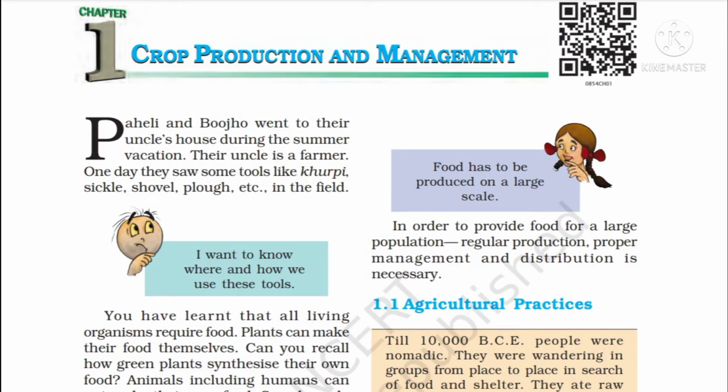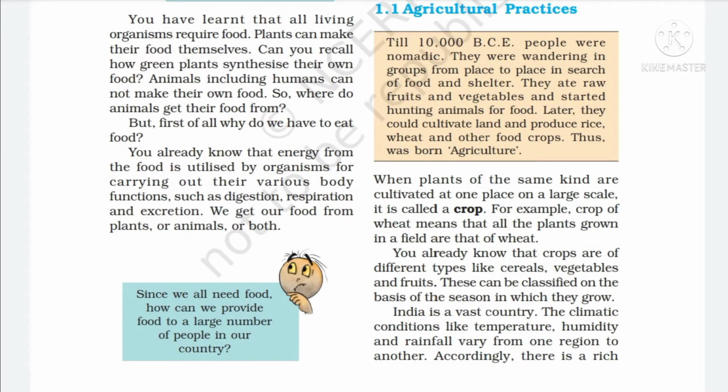Let's get started. We have learned in the previous lecture that food is needed for all living organisms, and they get their food from plants and other animals, but plants prepare their own food by photosynthesis. That's why they are called autotrophs. All living beings, including humans, are not able to prepare their own food, so they depend on plants and animals for their food. Now, the next question comes: why do we take food? This food gives us energy, and through this we do all our work.